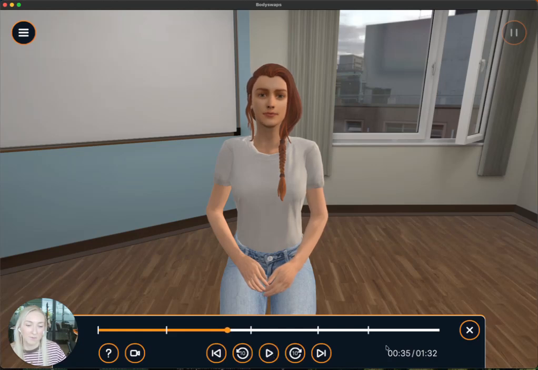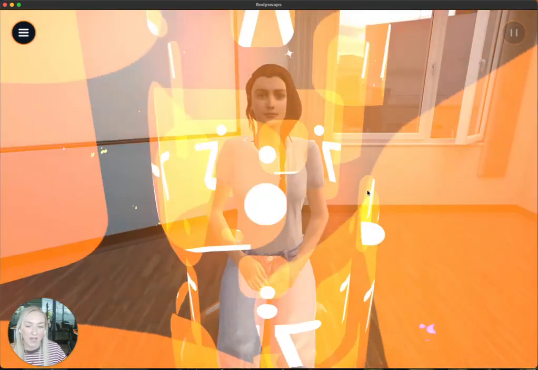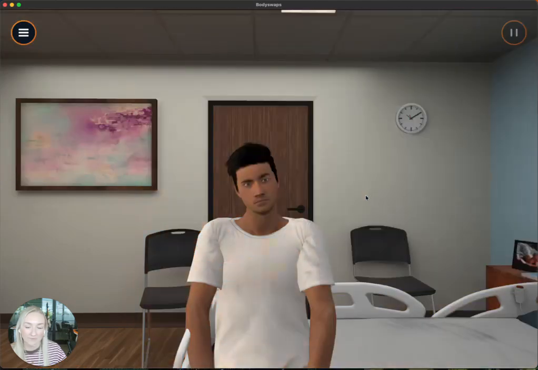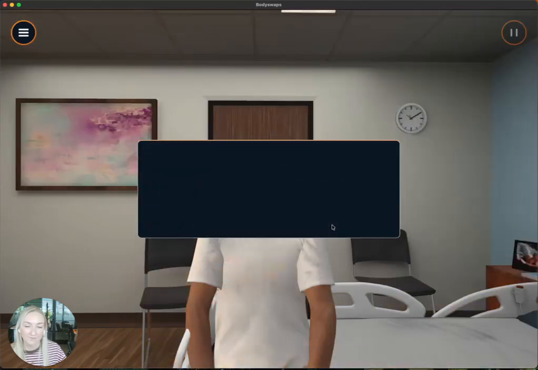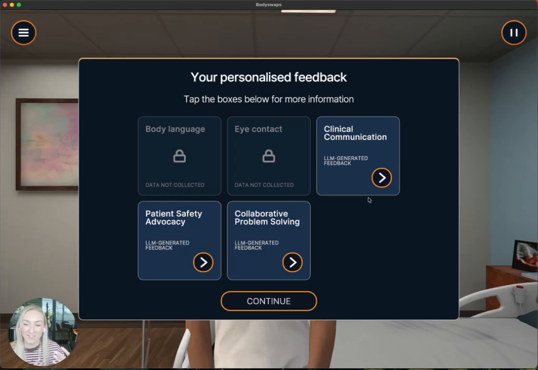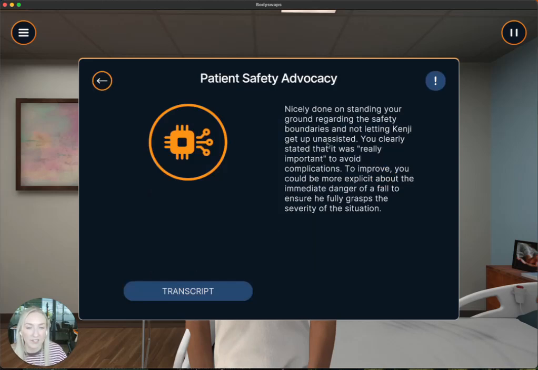Perfect. So I can watch that whole thing, do some self-reflection, and then we can go ahead and go to our feedback. It will load up based on the assessment criteria that we put into the backend system. So I think we had three different areas of assessment here, and again, you can add up to 10 to assess during this. Now, I didn't have much back and forth here, so it might be quite limited, but we can take a look at this patient safety advocacy.